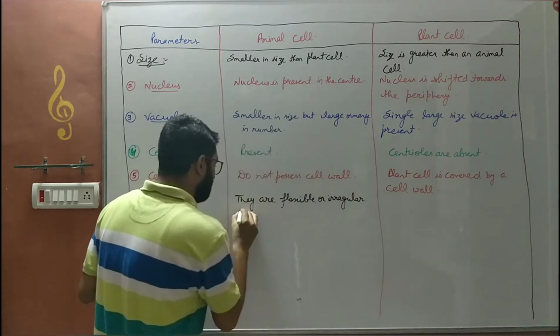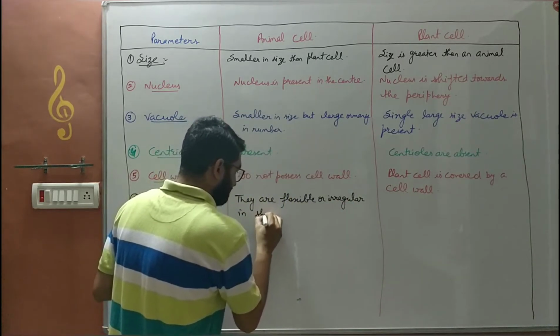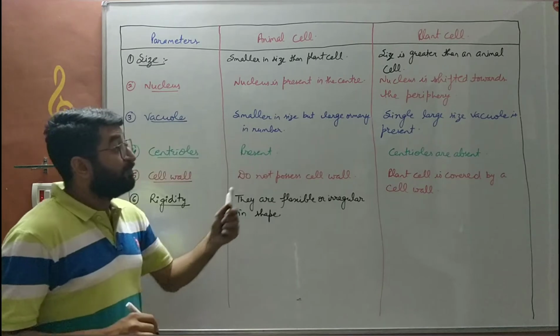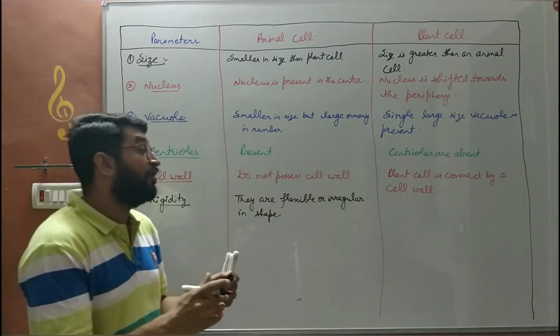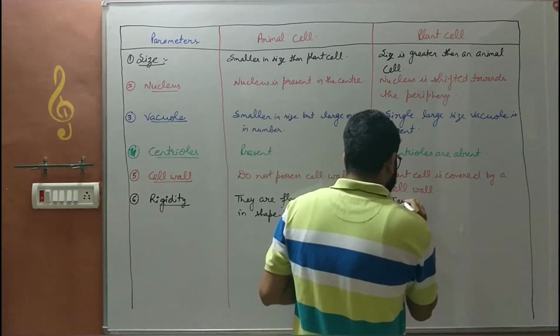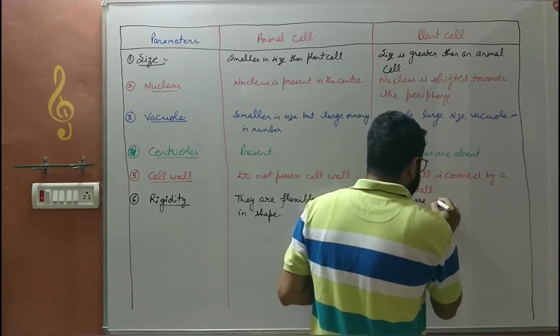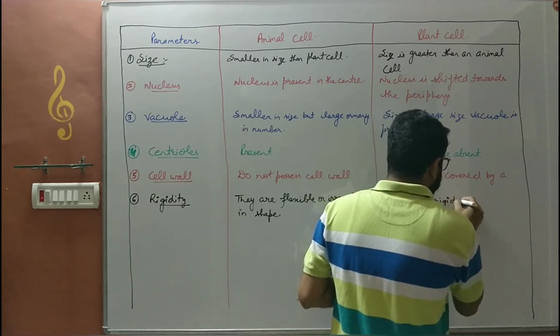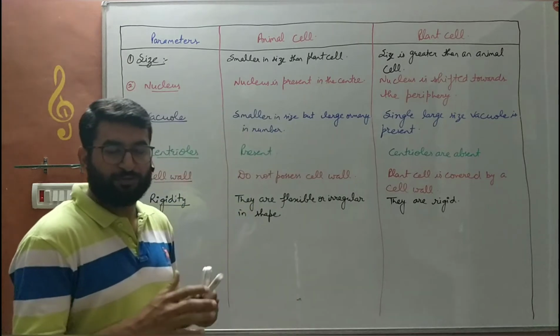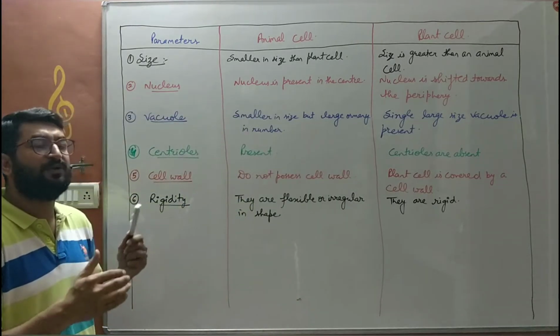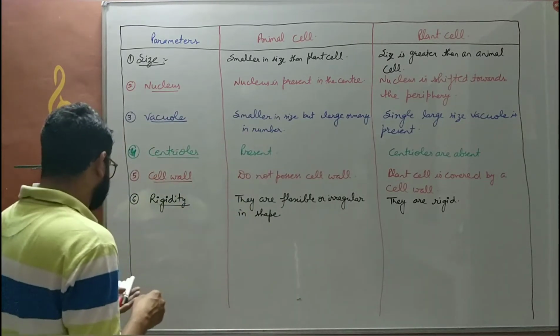They can easily bend. Whereas plant cells have a rigid cell wall, so they do not bend. They are rigid. Fix होते हैं बच्चे. They do not change their shape easily. Next.